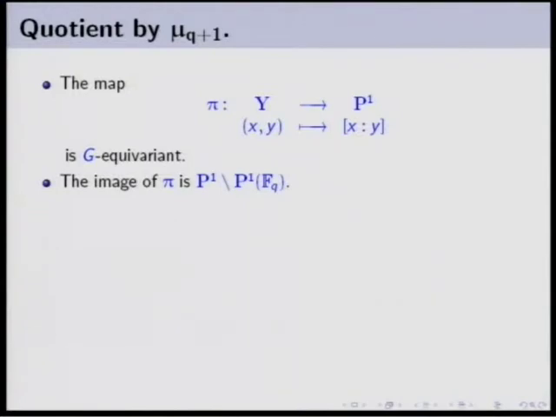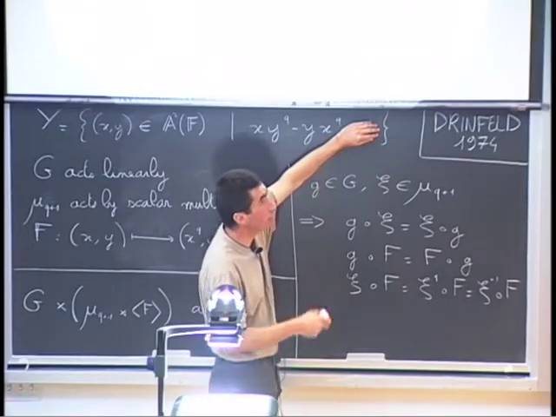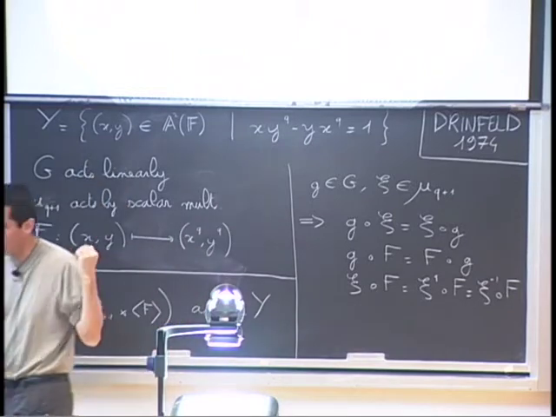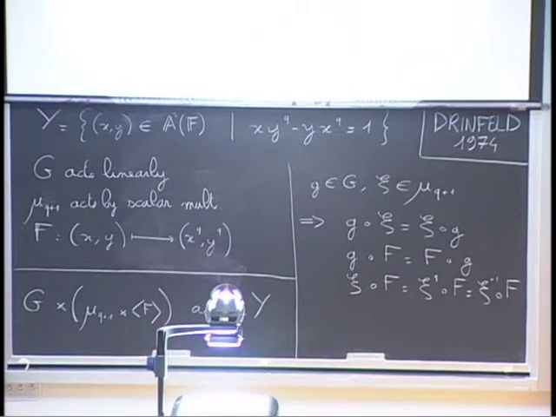Because of this equation here, well, if (x,y) was sent to a rational line, it means that (x,y) and (x^q,y^q) are proportional, or in other words, that xy^q minus yx^q is equal to 0. That's not the case, okay? But if this quantity is different from 0, then by rescaling, you can achieve to get really a point here. So this explains why the image is exactly this.